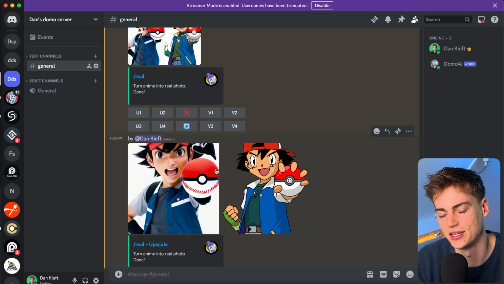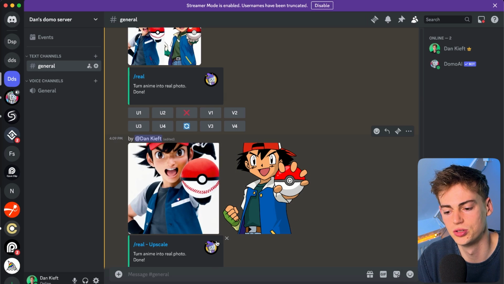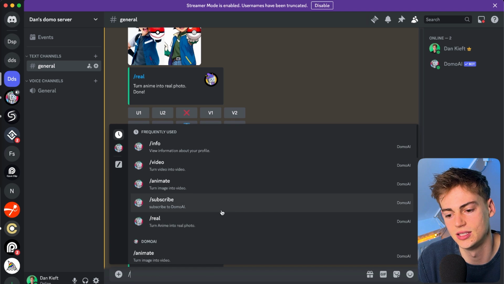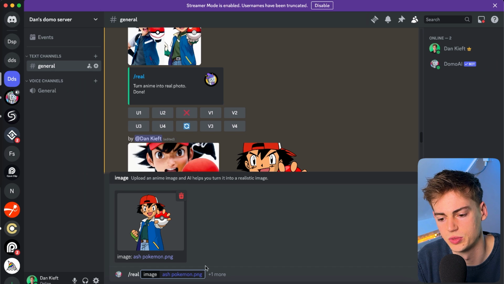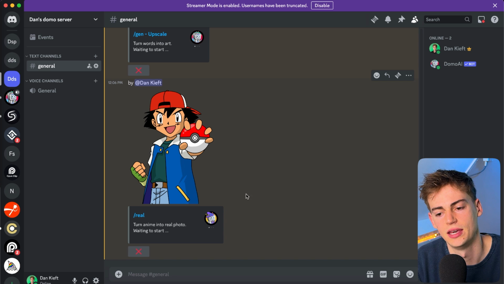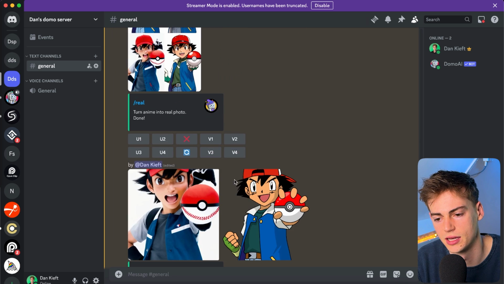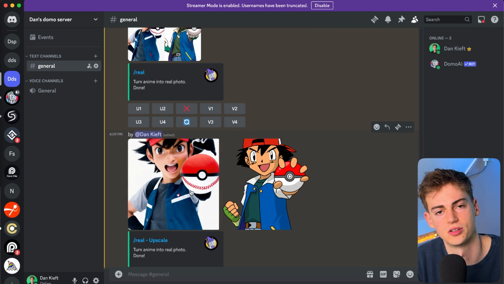The last thing that I want to show you, which I found pretty funny, is that you can also turn cartoons into real life humans. Now, I took this guy from Pokemon and here we have him on the right side. And then this is what he turned into once I put him into Domo. So the way that you do that is you click on slash and then you click on real. And here you enter in your image. So I have my image right here. We turn it in, then we click enter, and then that will literally let you generate it. And then you have to wait a little. And I actually got like these 4 versions. And then I like this one the most, so I used that one and now it starts making it bigger.